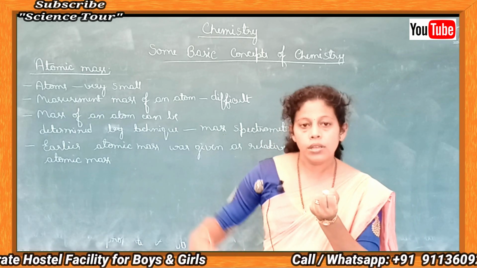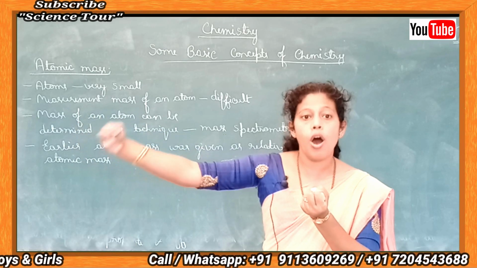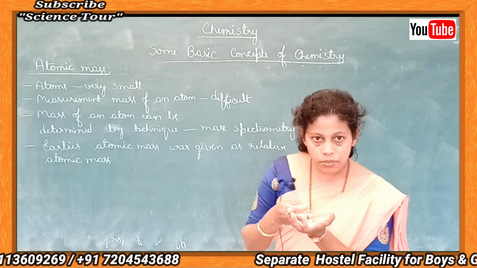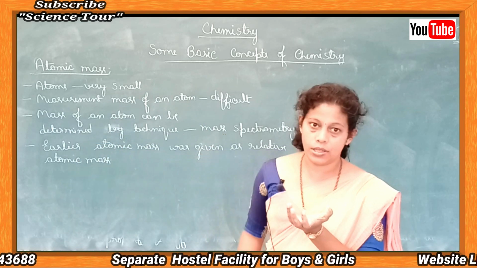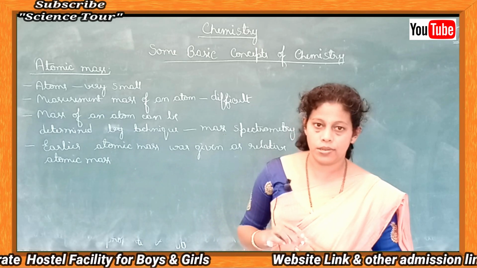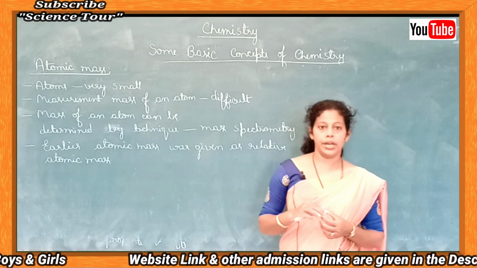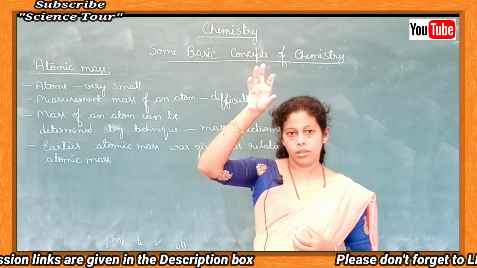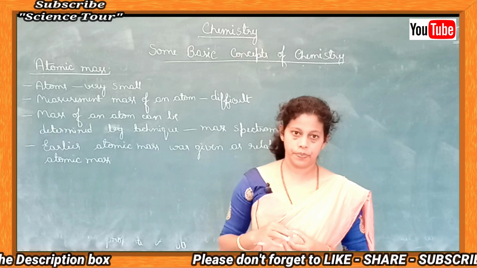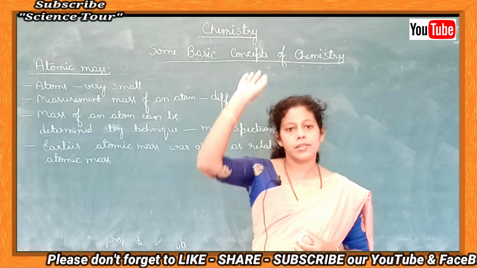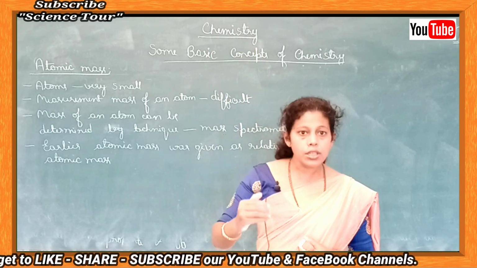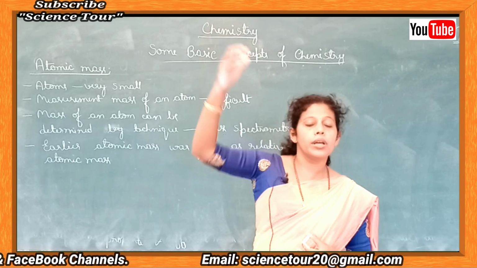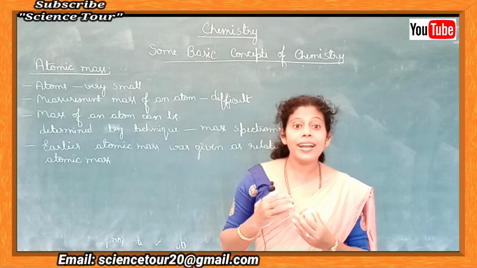By taking that, for atoms of other elements, mass is determined. So the mass of an atom is related to the mass of another atom, which is called relative atomic mass. You might have heard of relative grading. The topper scores some marks in the class. His marks are considered as 100. And for other students, the marks or grading is assigned relative to the marks of the topper. That is called relative grading.